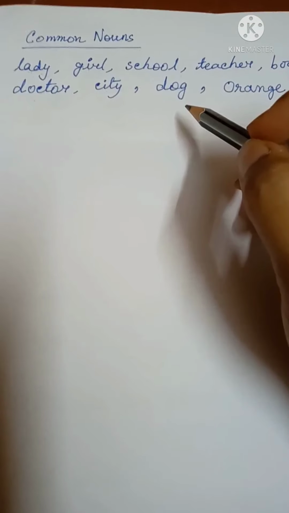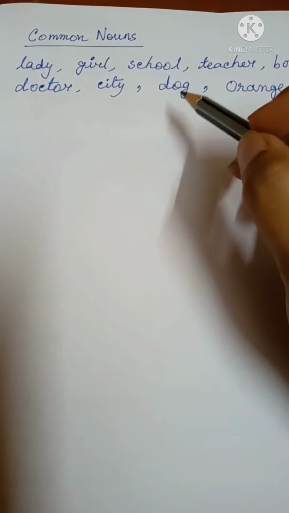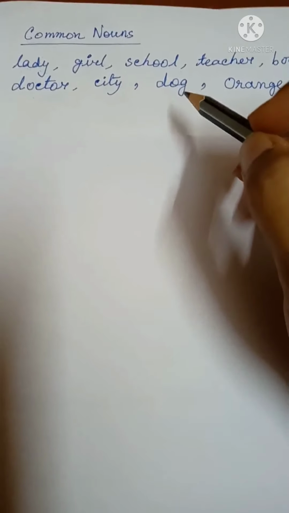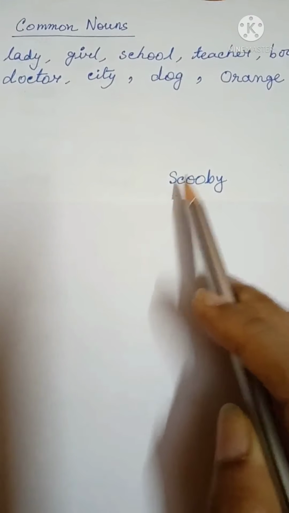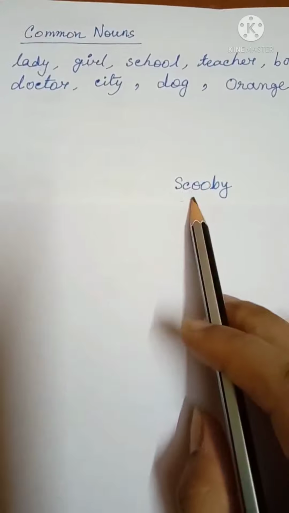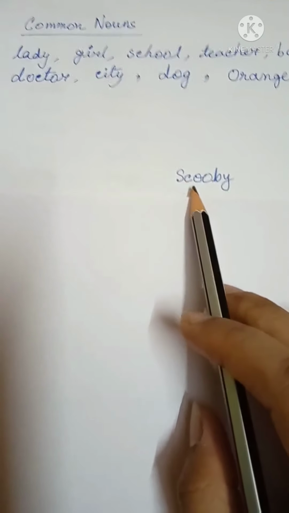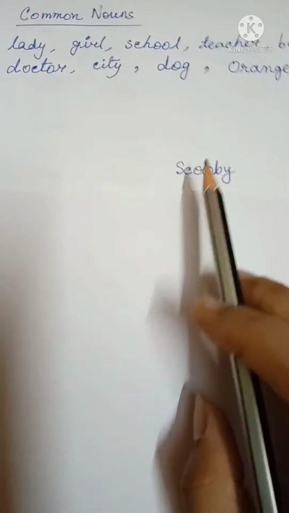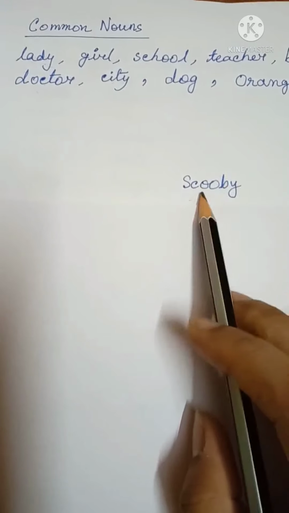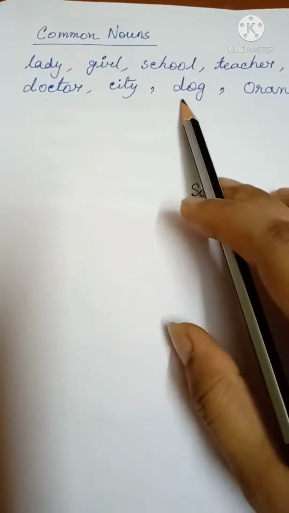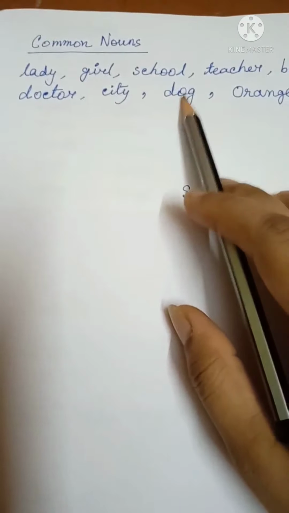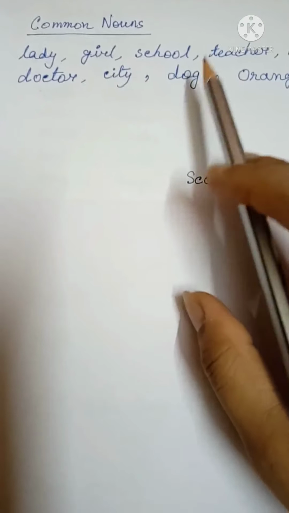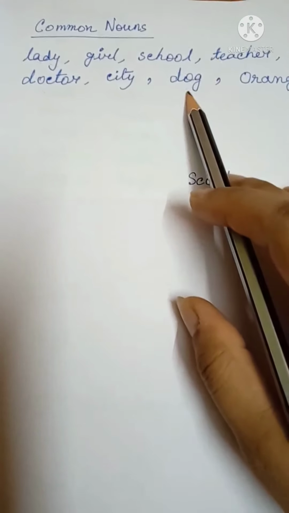But if you say that there is a pet dog at my home and the name of my dog is Scooby, then Scooby becomes a proper noun because it is the special name of your dog, that means of a particular dog. That's why Scooby becomes a proper noun, while dog is a common noun because it is a common name of a class of animal, and from that class anyone can be called by a common name, that is dog.